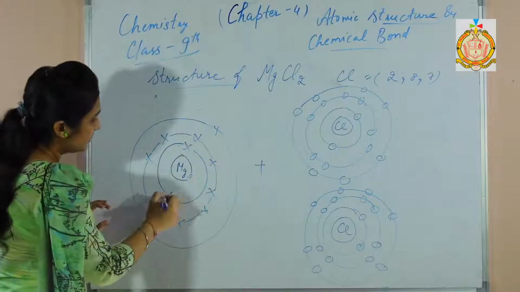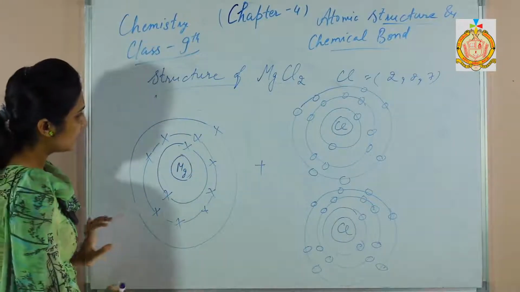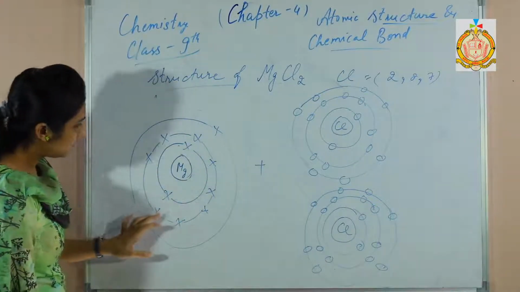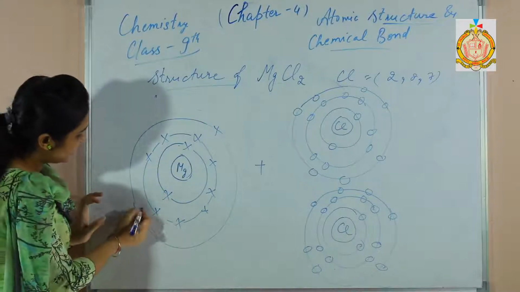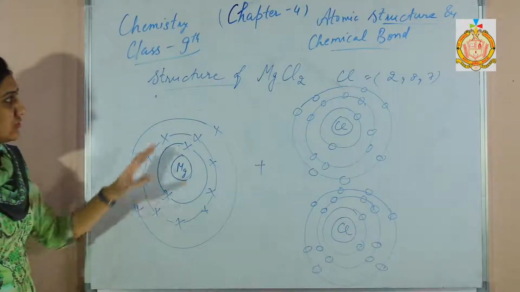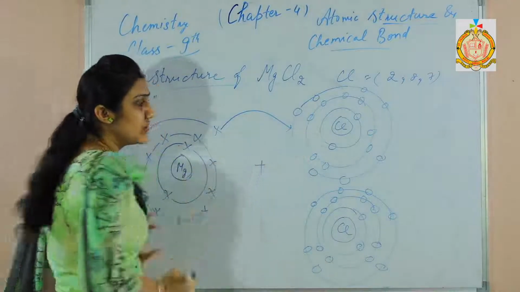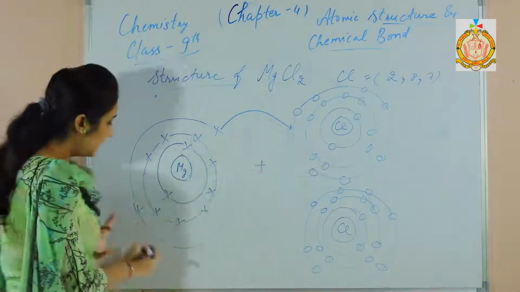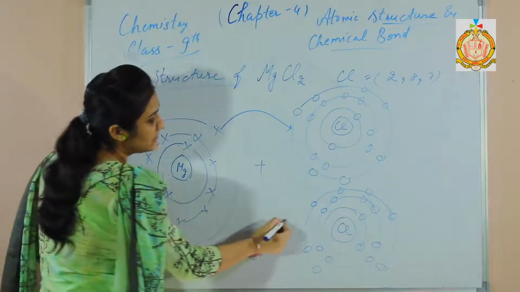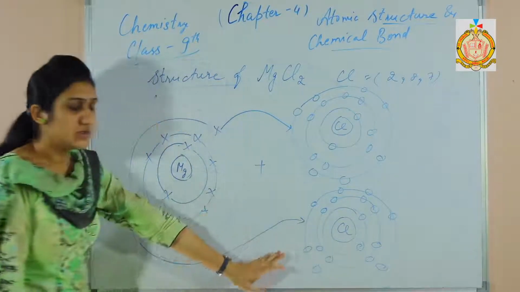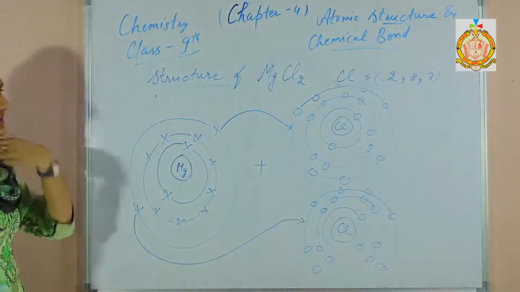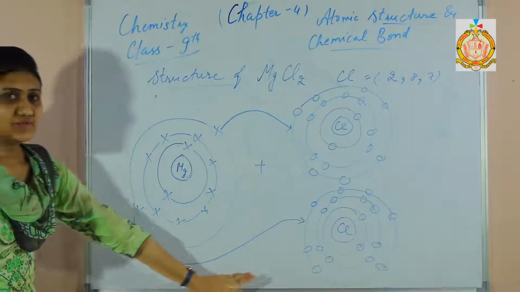There are 2 electrons in the first shell, 8 electrons in the second shell and in the third shell there are 2 electrons. So from magnesium 1 electron is transferred to the outermost shell of one chlorine atom and another outermost electron is transferred to the other chlorine atom. So this is the structure before the chemical bond is formed.